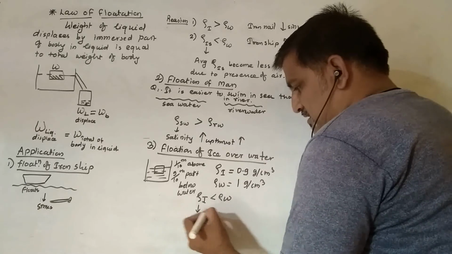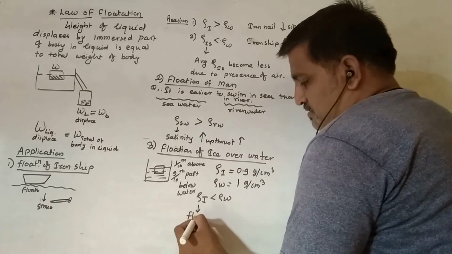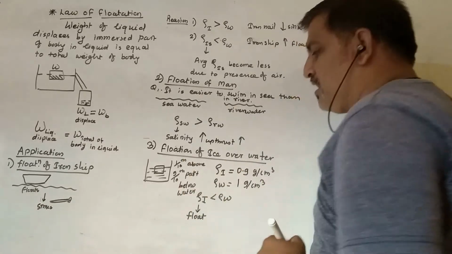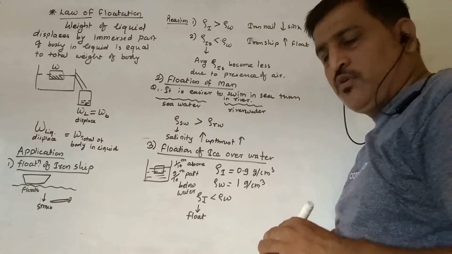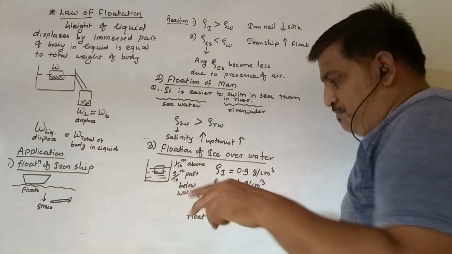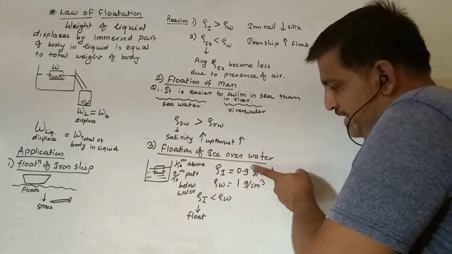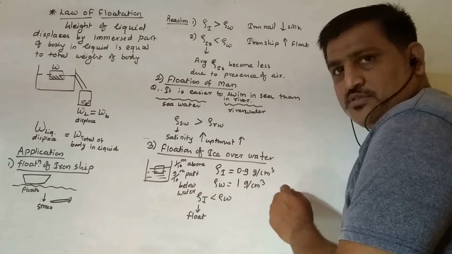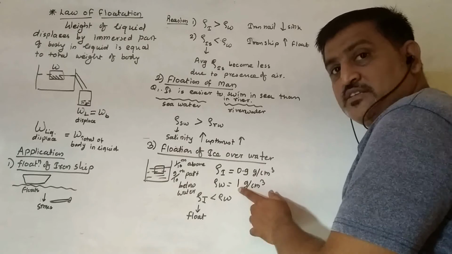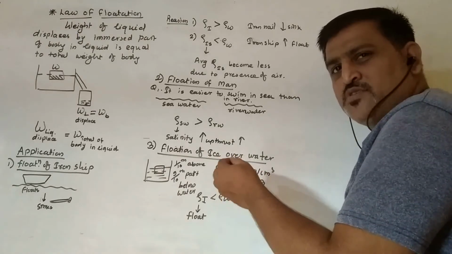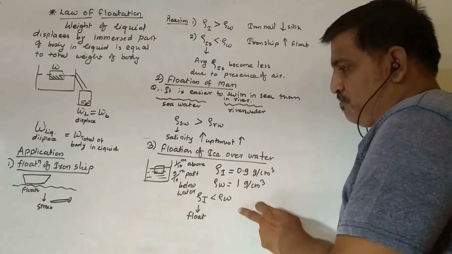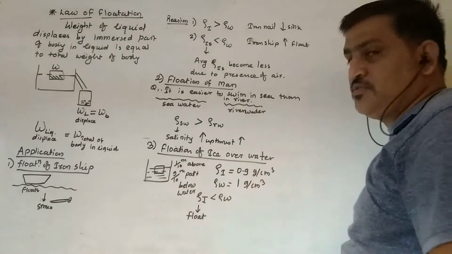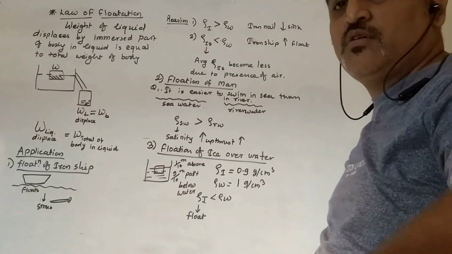So this ice has a tendency to float over the water, but only 1 part out of 10 floats over the water and 9 parts below the water. This happens because the densities of both ice and water are very close. It is 0.9 and this is 1, means there is approximately a 0.1 difference. Because of that, 9 parts out of the 10 are below the water and only 1 part is over the water.